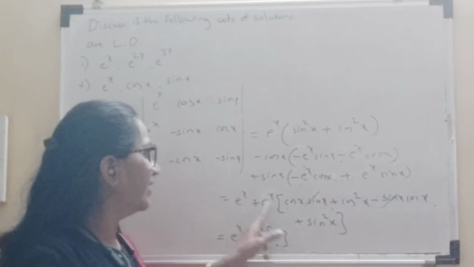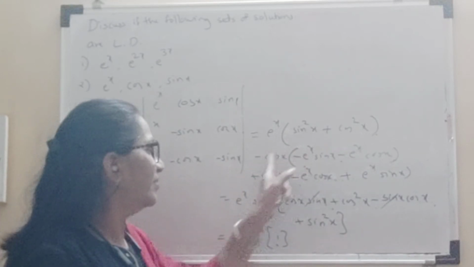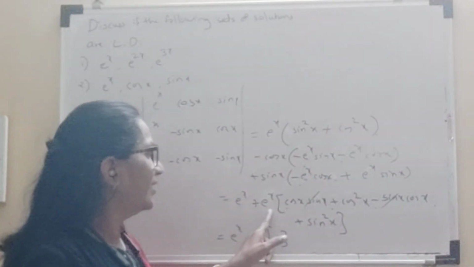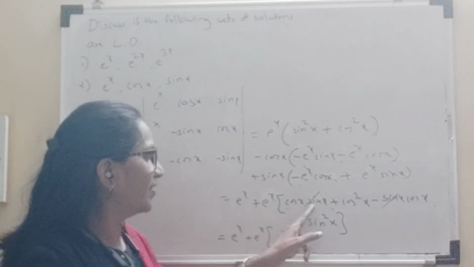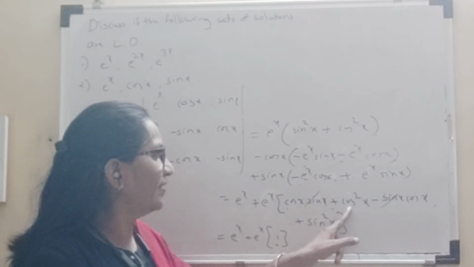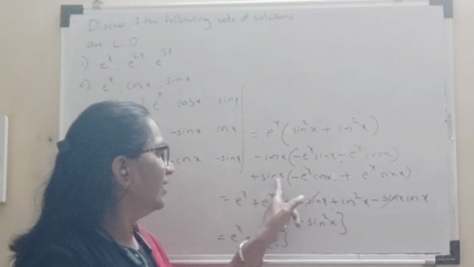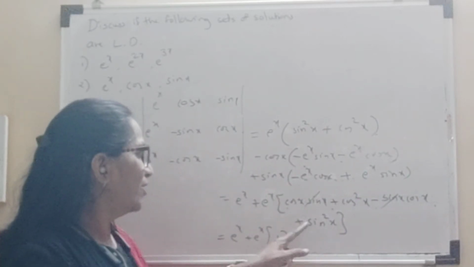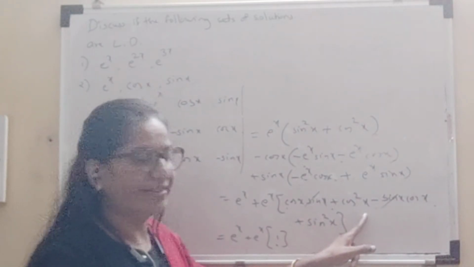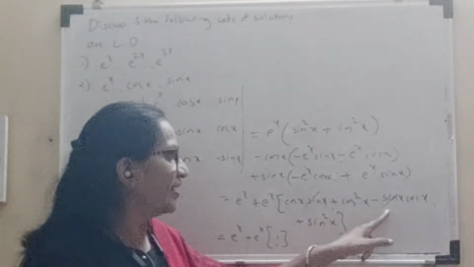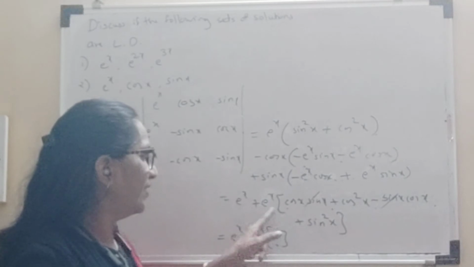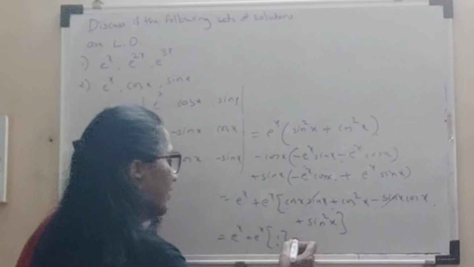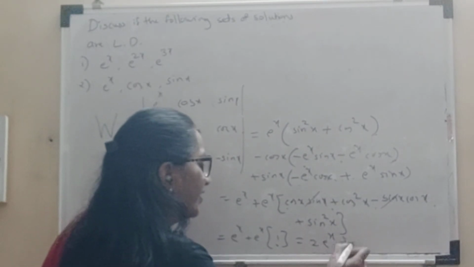If we simplify it, I'll get e raised to x, this first term, minus cos x. If I shift it outside, then e raised to x in the bracket: cos x into sin x plus cos square x, and over here again minus sin x cos x and plus sin square x. So again sin square x plus cos square x is 1. This cos x sin x minus sin x cos x gets cancelled. So we have e raised to x into 1. So it gives us 2 times e raised to x, which is never 0.